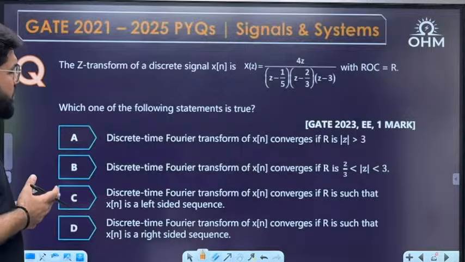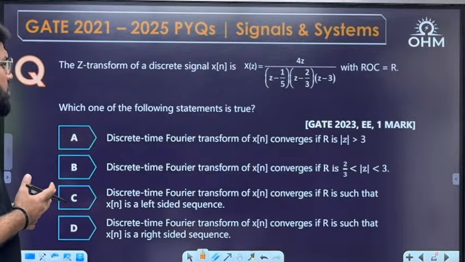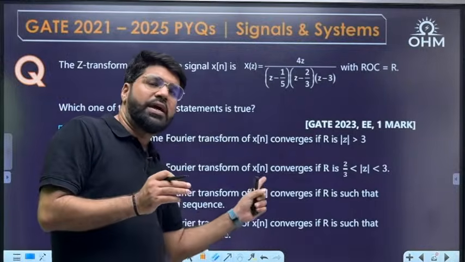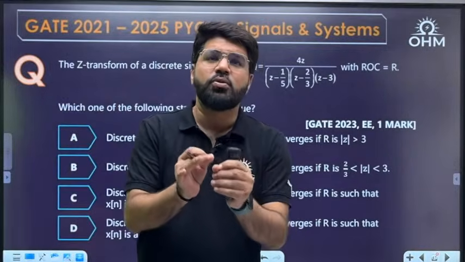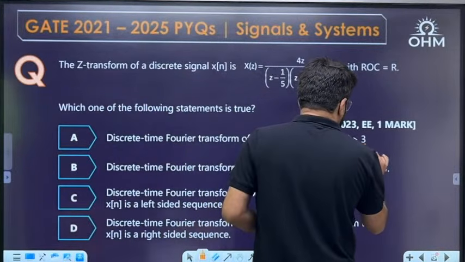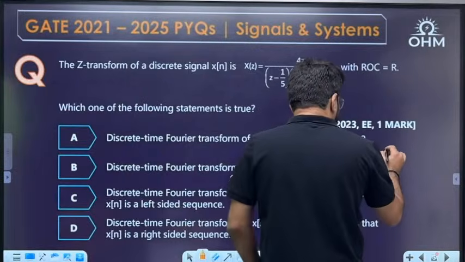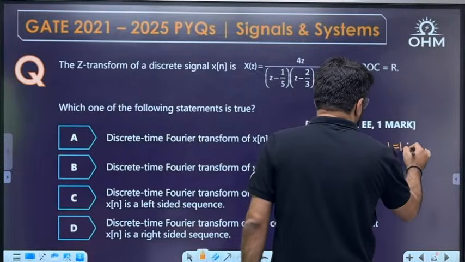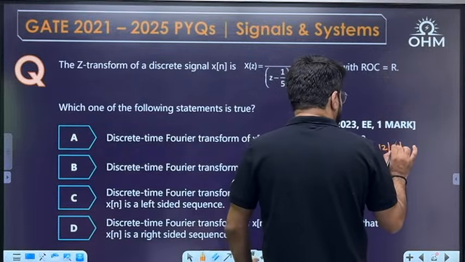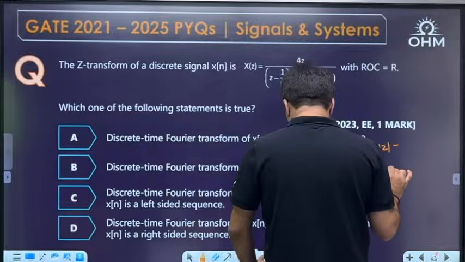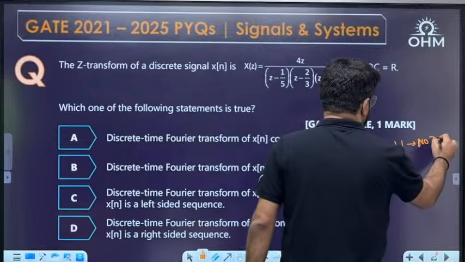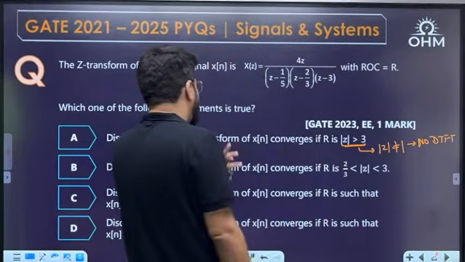The discrete time Fourier transform of x[n] converges if R is mod z greater than 3. See, the DTFT converges, as I just explained, if the ROC includes mod z equal to 1. Now if the ROC is mod z greater than 3, then mod z equal to 1 is not allowed, na? Can mod z take the value 1? No. If mod z cannot be 1, no DTFT. So option A is wrong.